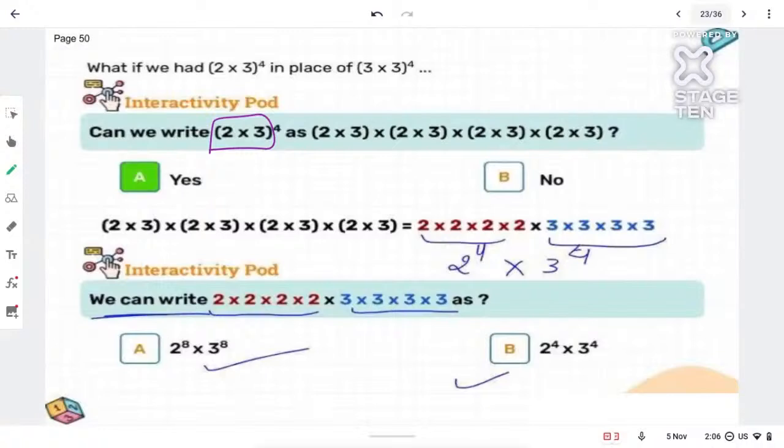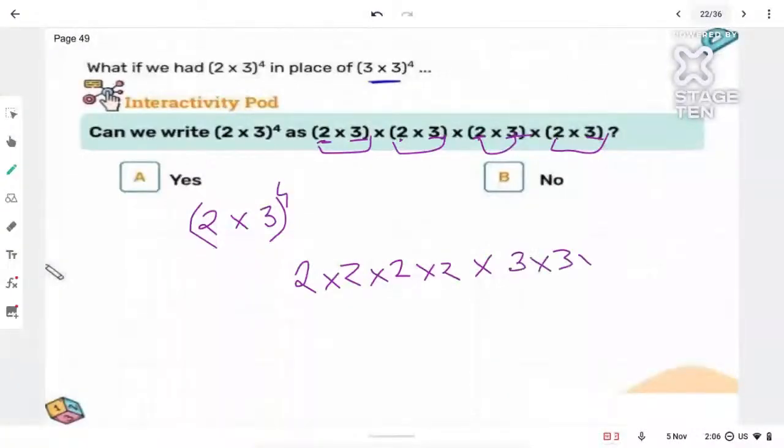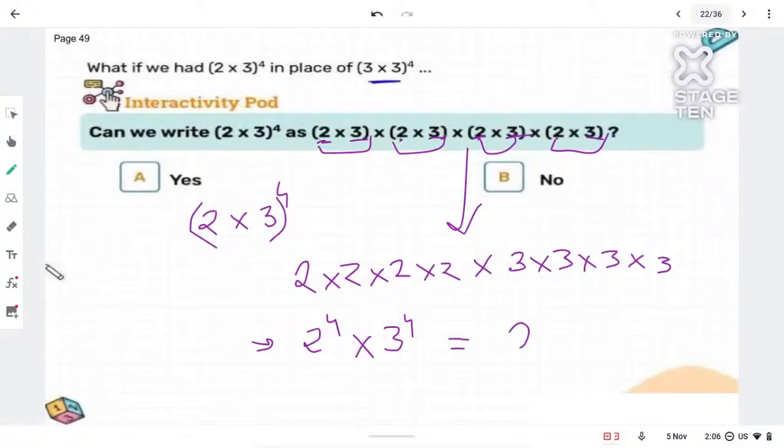Correct. Now look over here. How many 2's are there? Okay, let me go back and show you. 1, 2, 3, 4. So can I write it as 2 into 2 into 2 into 2? Correct? First step. Now, next, how many threes are there? 1, 2, 3, 4. Again 4. So multiply 3 into 3 into 3 into 3. I opened the brackets. Correct? Now if you look here, can I write it as 2 raised to 4 into 3 raised to 4? Correct? And that is nothing but the question. It is equal to 2 into 3 whole raised to 4.